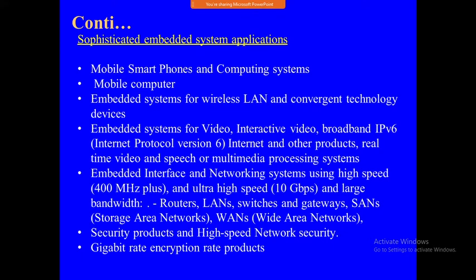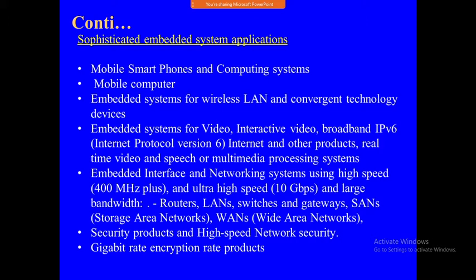Next is the sophisticated embedded system applications: mobile smartphones and computing systems, mobile computer embedded systems for wireless LAN and convergent technology devices, embedded systems for video, interactive video, broadband, IPv6. This all comes under the sophisticated one. The higher versions of the system will be here. See, a normal mobile phone is a small scale embedded system example. The mobile smartphone is a sophisticated embedded system example.